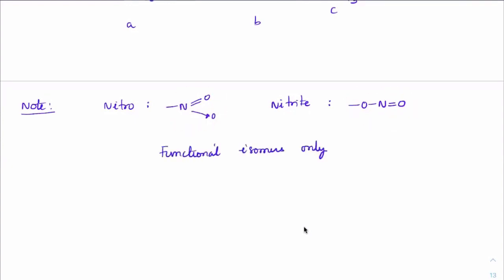Okay, now one important note. Usually where we make mistakes, if we have nitro, that is N double bond O, and nitrite, the connection would be like this with O and double bond O. The connection is this way. What should we regard them as? These two are also functional isomers. So if nitro is compared with nitrite, then we consider them as functional isomers.